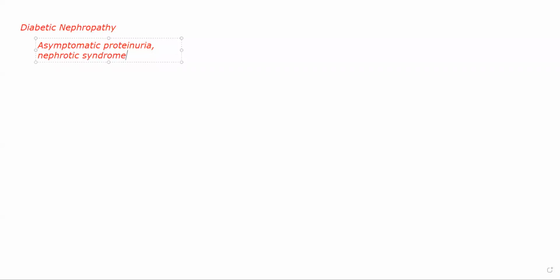Some patients will have progressive renal failure. And hypertension. These four are generally present in patients who have diabetic nephropathy. They'll develop asymptomatic proteinuria, they will have nephrotic syndrome, they'll develop progressive renal failure, and so progressively their renal function will start getting deteriorated, and they'll develop hypertension.